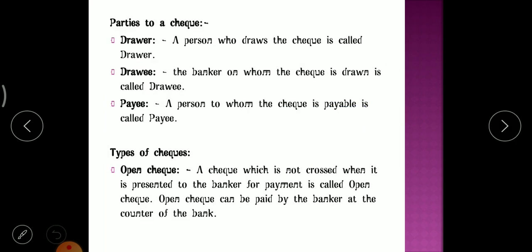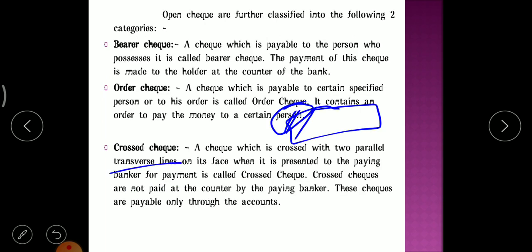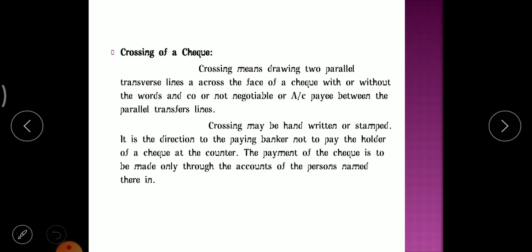So how many types of checks are there? There are two types of checks. One is open check, then one more is cross check. Under open check there are two types: bearer check and order check. Clear? So now let's see what is crossing of a check. Why is it required? Crossing means drawing two parallel transverse lines across the face, with or without the words "and co." or "not negotiable" or "account payee", within the parallel transverse lines.